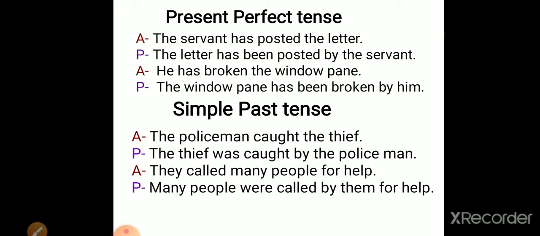Simple past tense, the policeman caught the thief. So here the object is the thief, so it will come first. Then instead of is here was we have to use because we are talking about simple past tense. So according to the rule we need to add either was or were, but the thief is singular noun, that's why we are using was with it. Then third form of verb, that is caught by the policeman. They called many people for help. Many people were called by them for help.